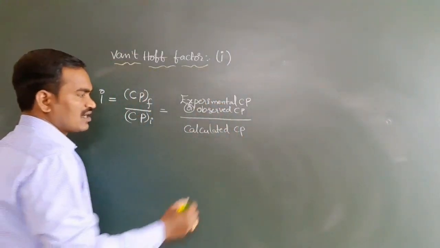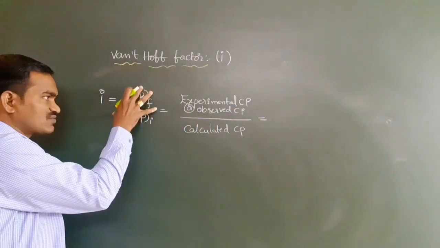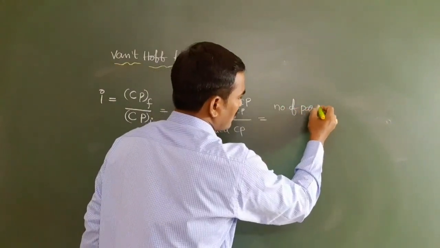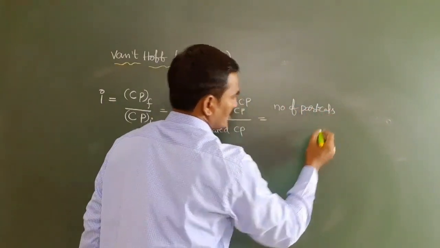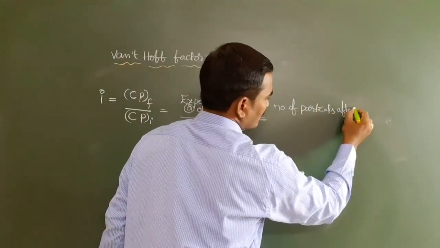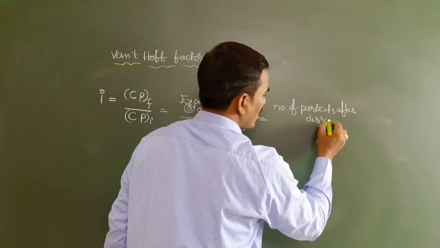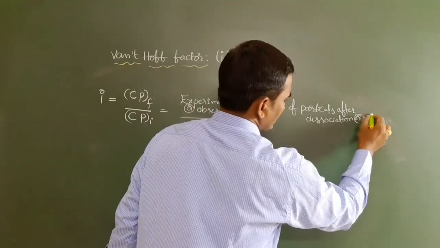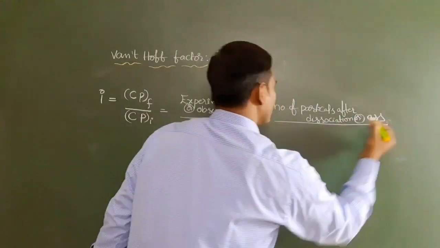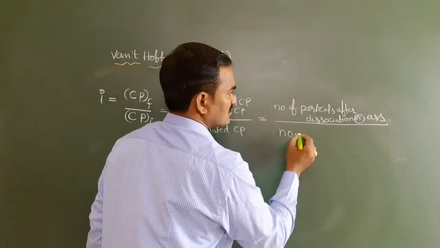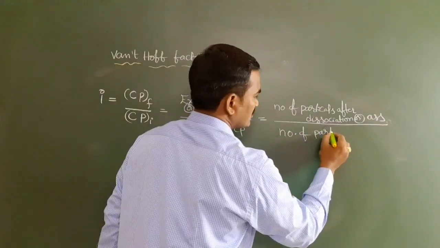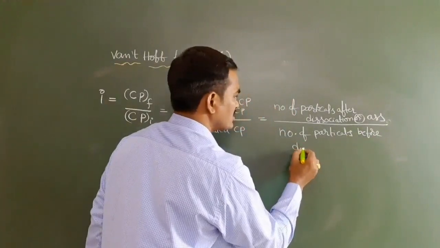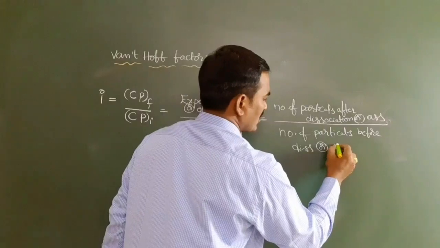You can use either this one or this one, or the next one: number of particles after dissociation or association, divided by the number of particles before dissociation or association.